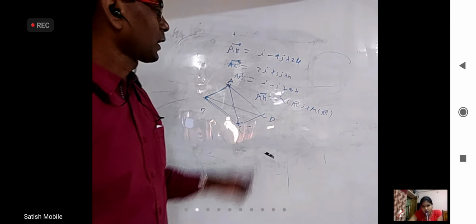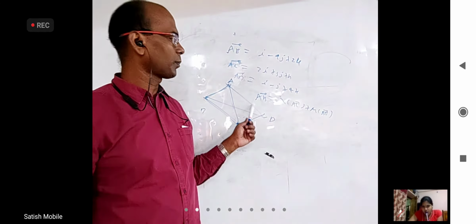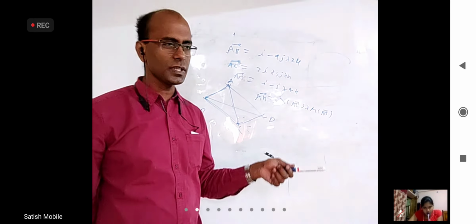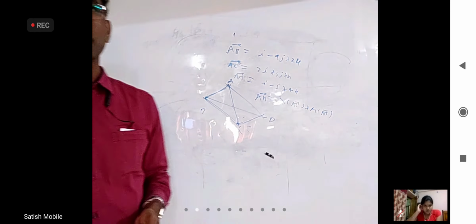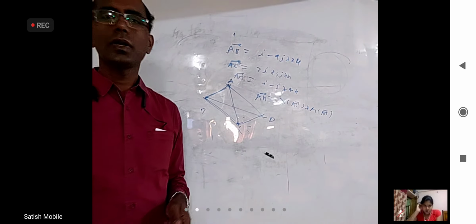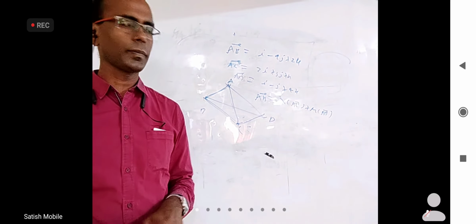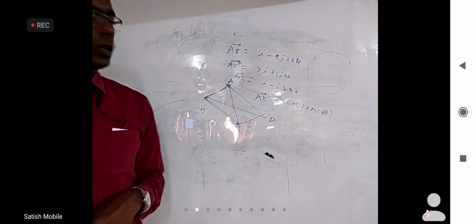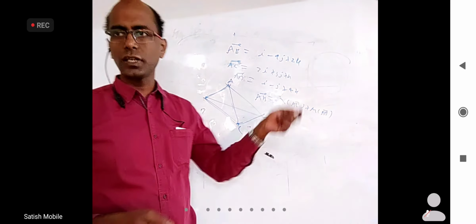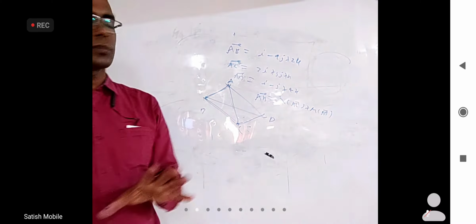Compare i coefficients, we'll get one equation, compare j coefficients, one equation, compare k coefficients, another equation. Three equations but only two unknowns. So solve any two, get lambda and mu, put them in the third one. Because it is lengthy, we generally don't use it. We generally go for the determinant. But you should know that the other method is also there.